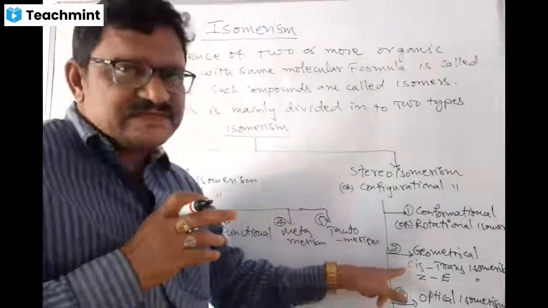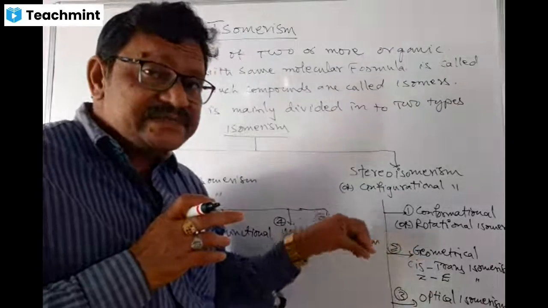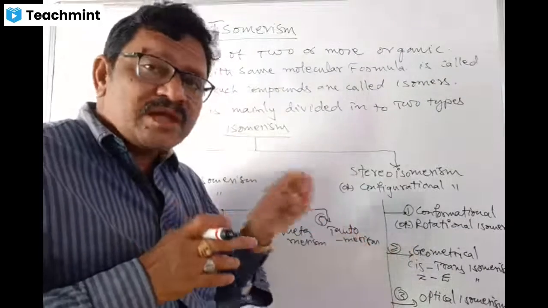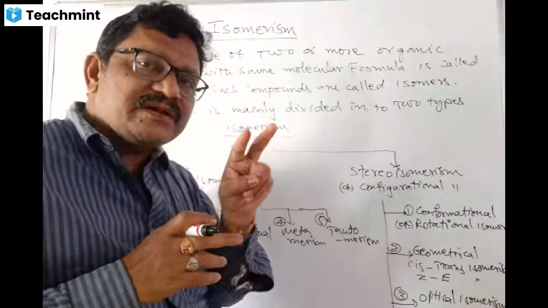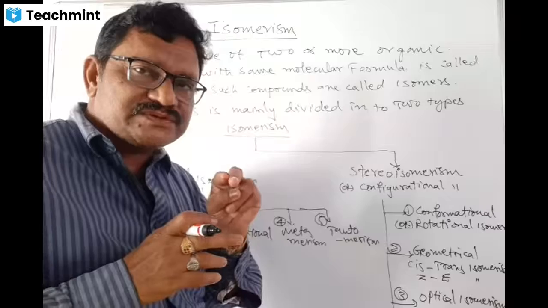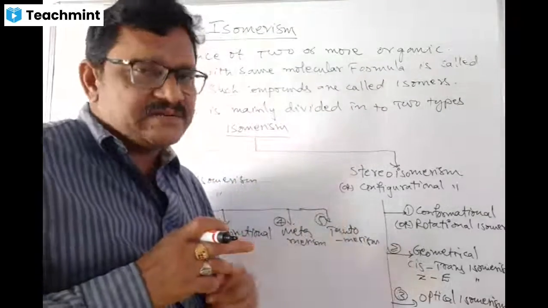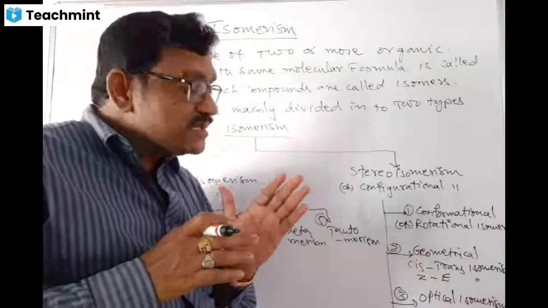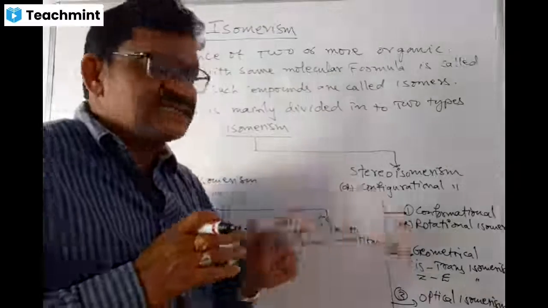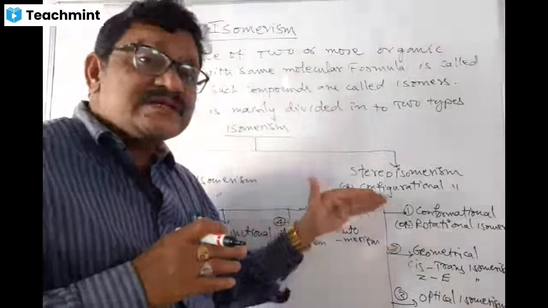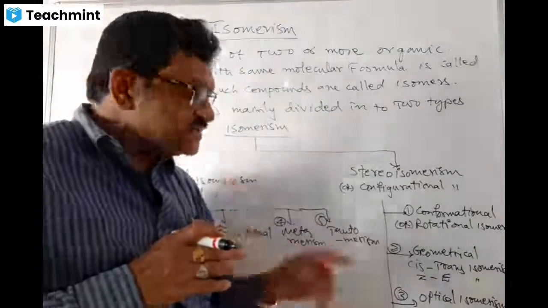Then geometrical isomerism. Here compounds having same molecular formula and same structure exhibit different physical and chemical properties due to restricted rotation of a double bond, maybe a triple bond. It could be a double bond in alkenes or in azo compounds, we will see that. Such restricted isomerism we call geometrical isomerism. If the same groups are present on the same side, cis isomerism. In opposite direction, that is called trans isomerism. This we will also study clearly under stereochemistry in higher classes.